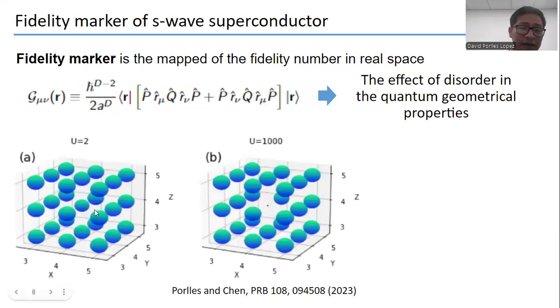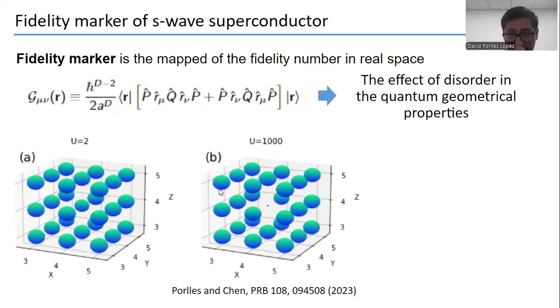So here we have the center region of a lattice, where the volume of this sphere represents the value of the fidelity marker. And in each case, we consider a different non-magnetic impurity at the center.